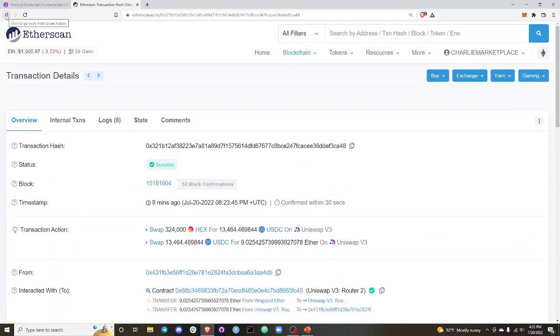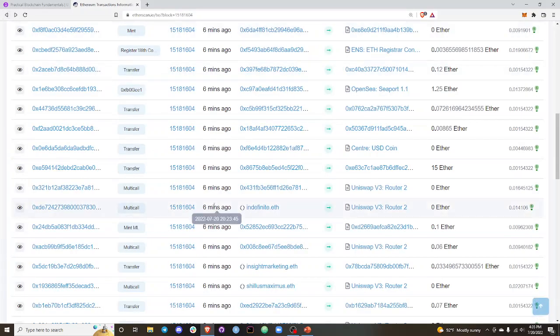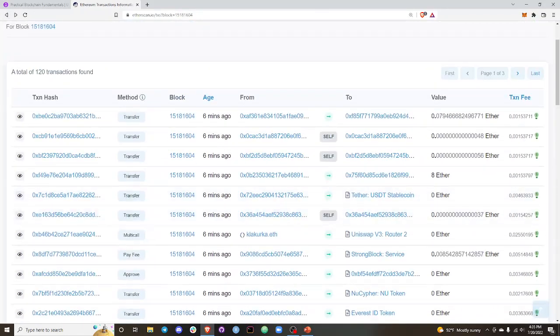Remember, there are cheaper blockchains, but this person wanted to do the transaction. So yeah, that's everything now for this part of blocks, and let's go on to the financials.